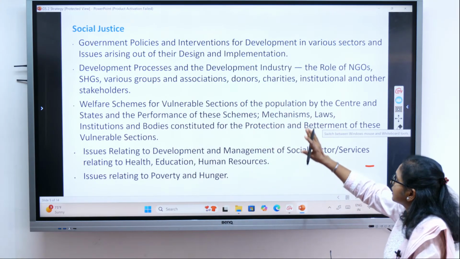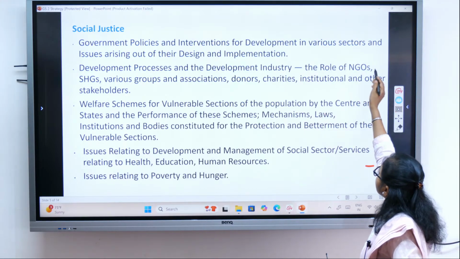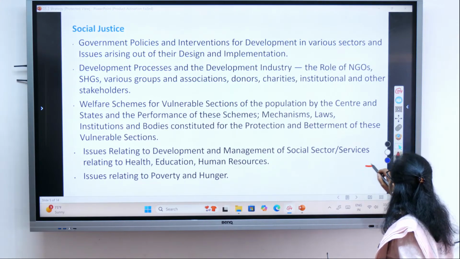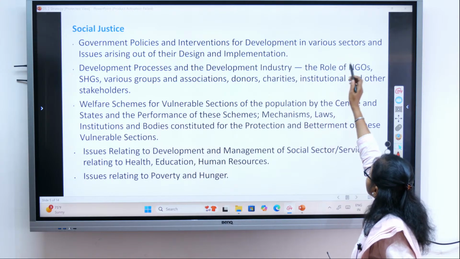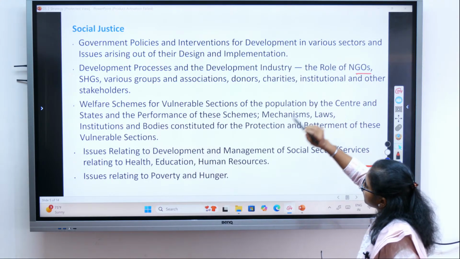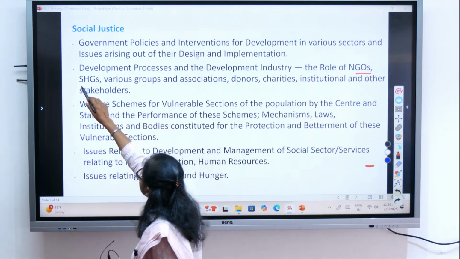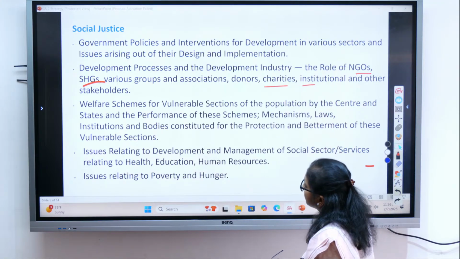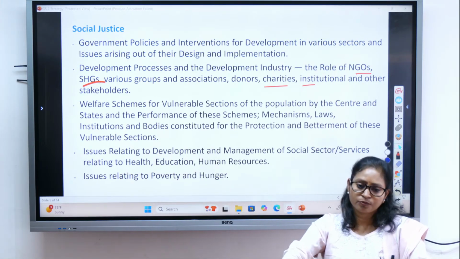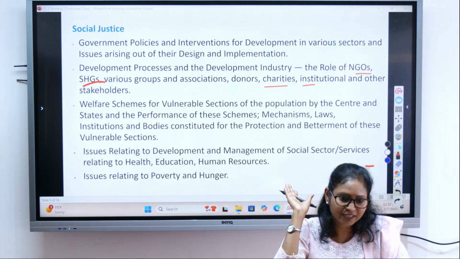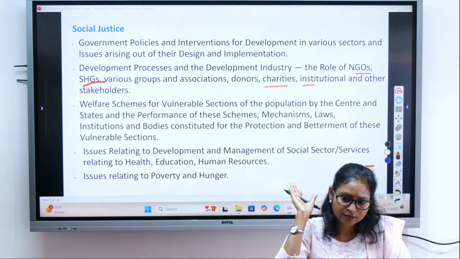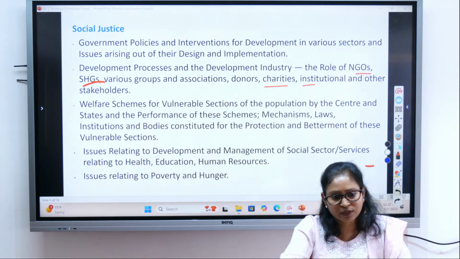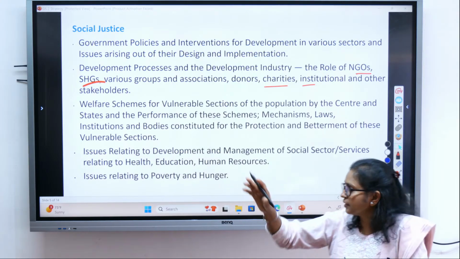Then development processes and development industries, the role of NGOs, non-governmental organizations, self-help groups, all this we will be doing. What are self-help groups, NGOs and all. The various groups, associations, donors, charitable institutions and so on. How they contribute to the development. These bodies, NGOs, they are not part of the government, right? They are voluntary organizations. So how these organizations contribute towards development.